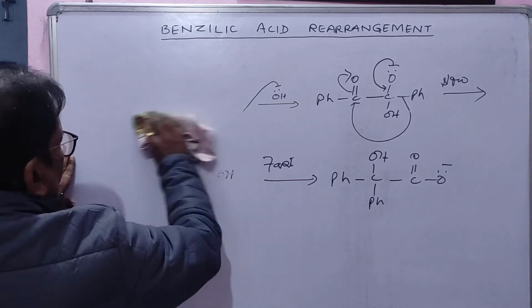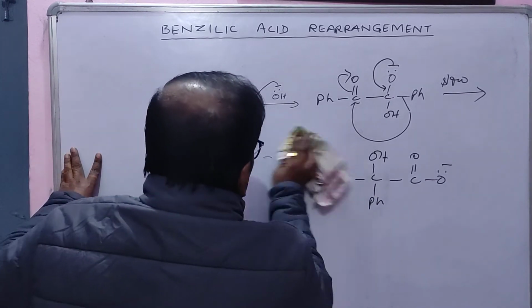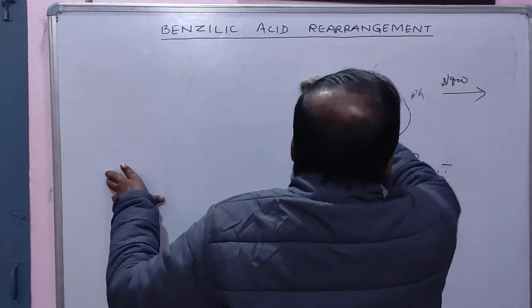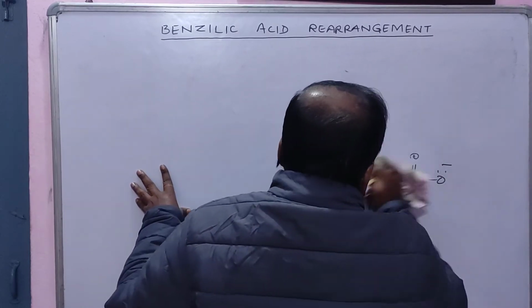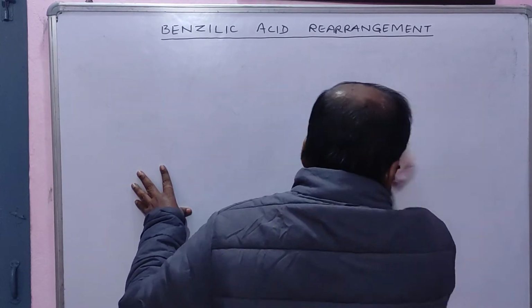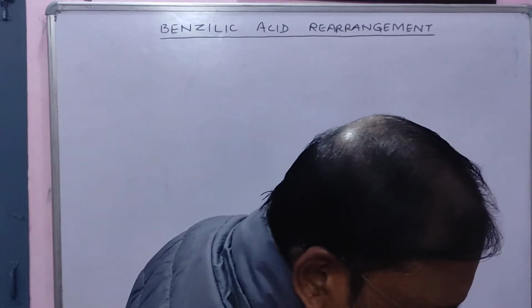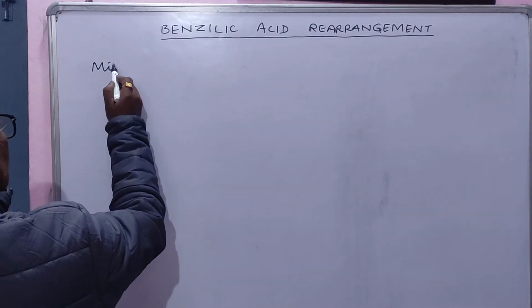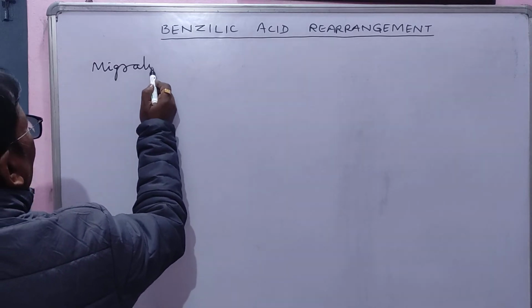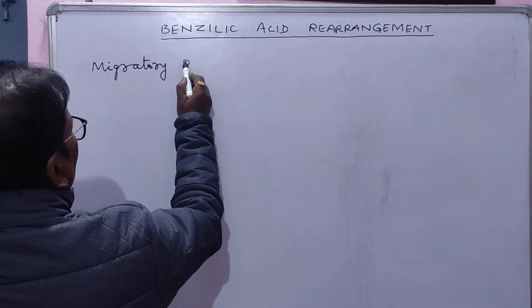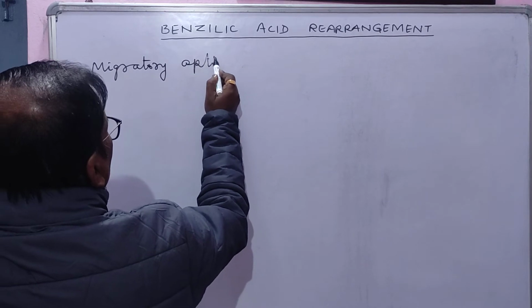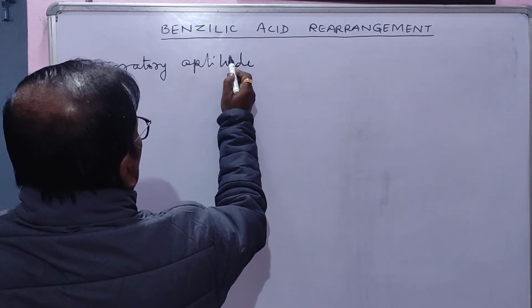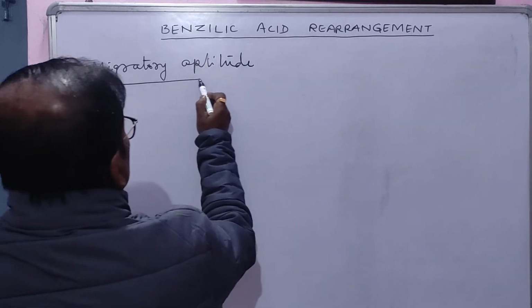Now we will see migratory aptitude. Okay. Migratory aptitude.